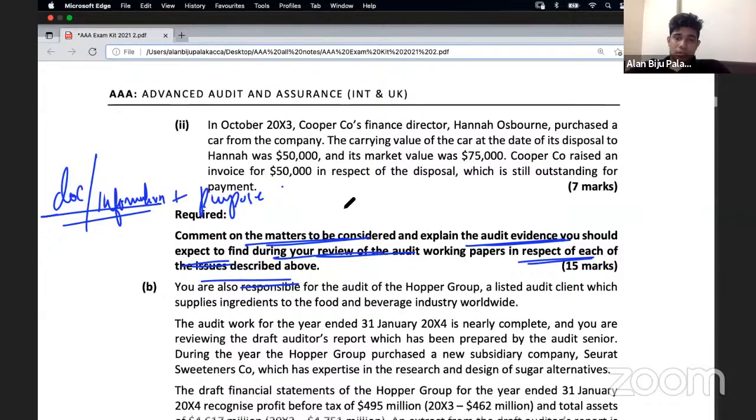Next one, a copy of any contract or other documents, and a review of its terms and conditions to ensure dash.